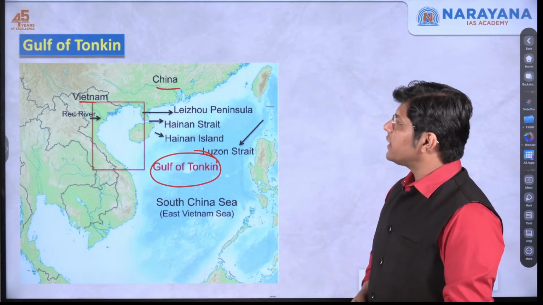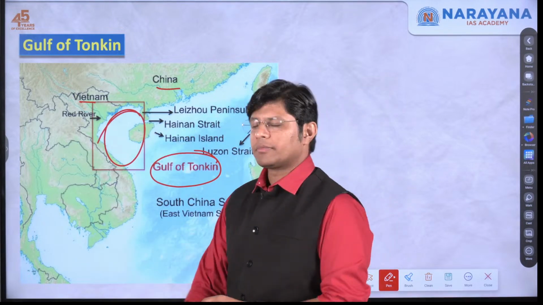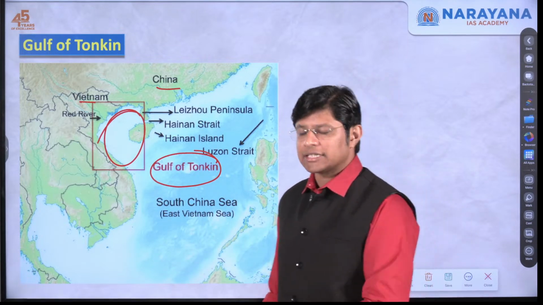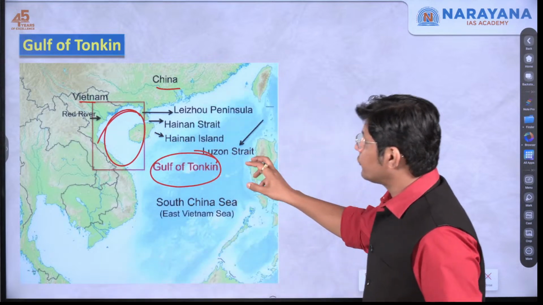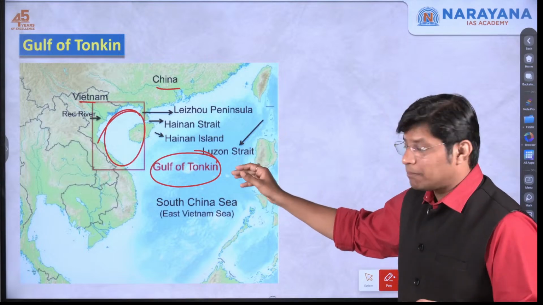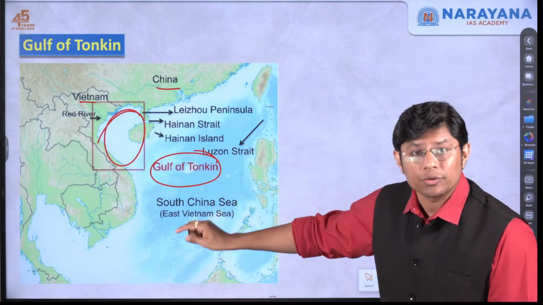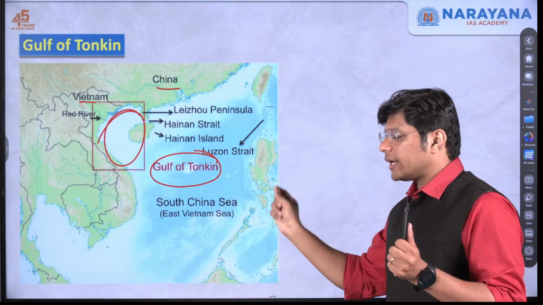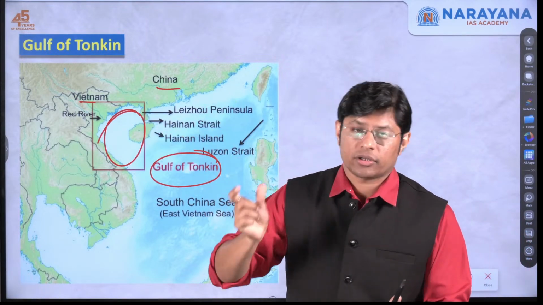Now, Vietnam and China both were contesting this particular region. China said it's mine, Vietnam said it's mine. So both these countries had or still have maritime disputes in this Gulf of Tonkin. And it's a very, very important place. Why? Because the trade passes through this region, right? So it's a very important maritime route. So please remember this Gulf of Tonkin and make sure that in your map you are actually marking this particular Gulf of Tonkin, right?